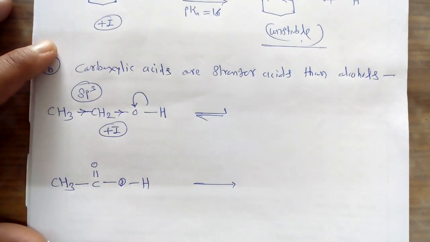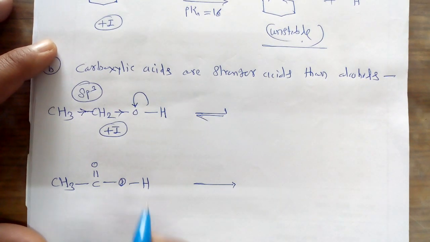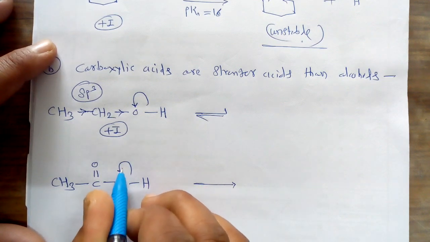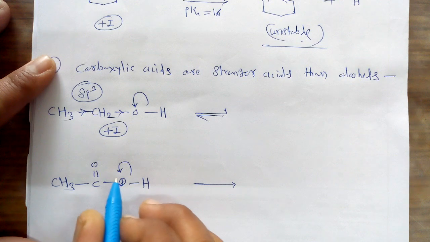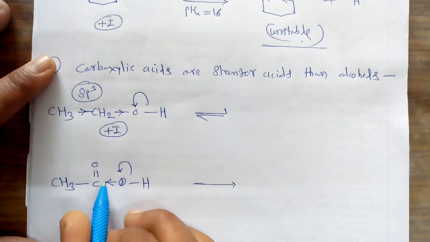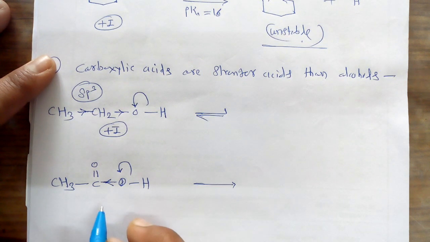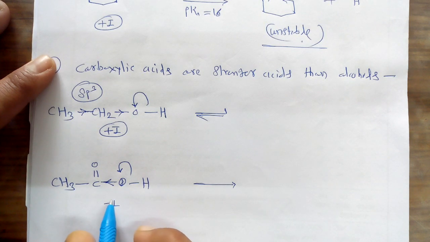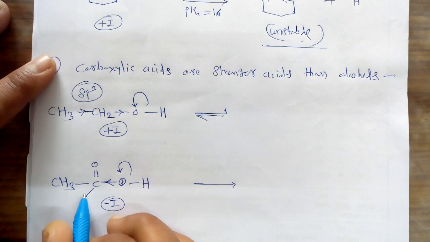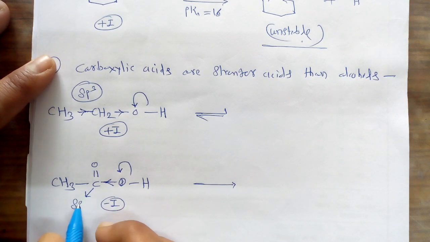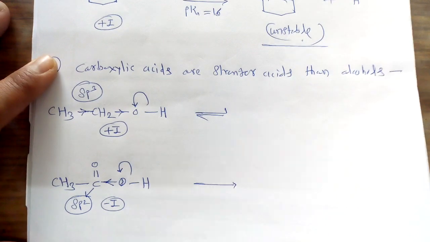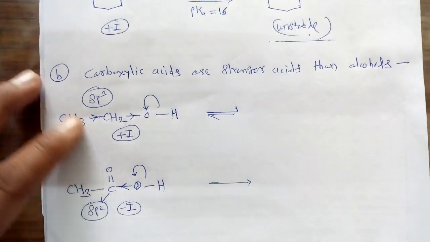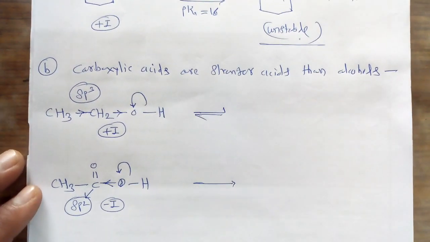While in the case of the second compound, that is the carboxylic acid, the carbonyl group is there, so it shows the electron attracting tendency, so it shows the minus I inductive effect. It shows somewhat minus I inductive effect due to the sp2 hybridization of this particular carbonyl group. Now these two different effects are present in these two different compounds.